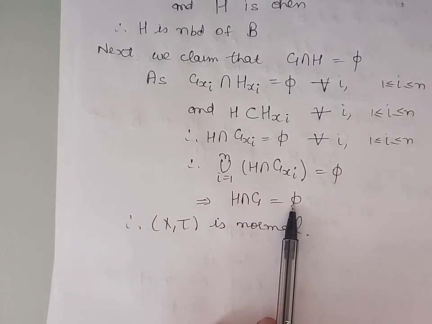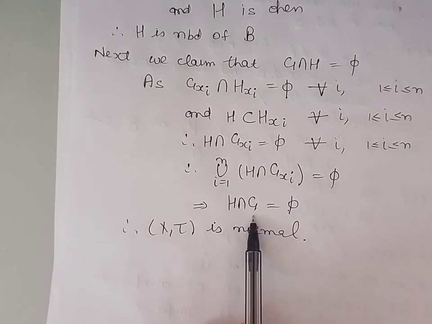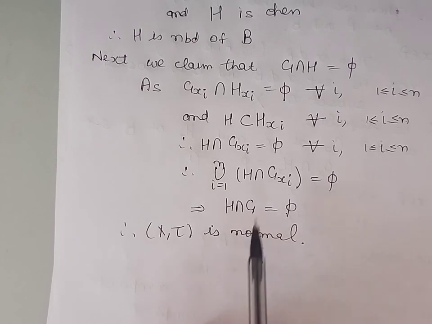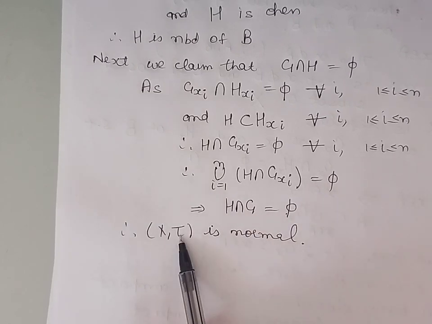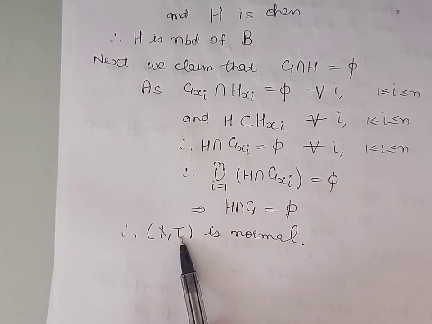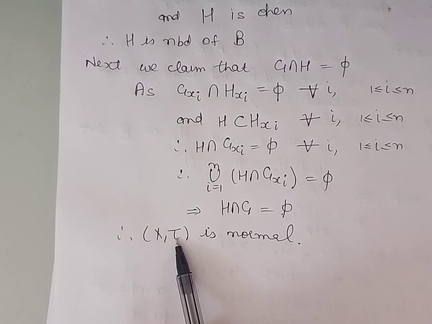So we have proved that disjoint closed subsets of X have disjoint neighborhoods, and this is the definition of a normal topological space. So this proves that the topological space (X, τ) is normal, and this completes the proof of the theorem.